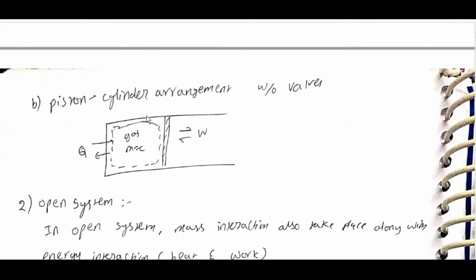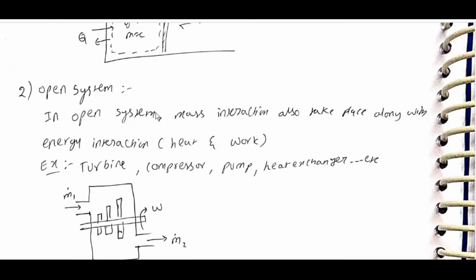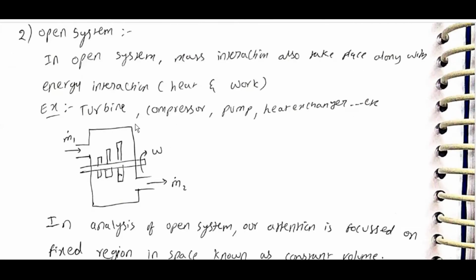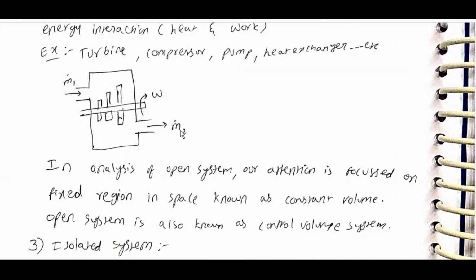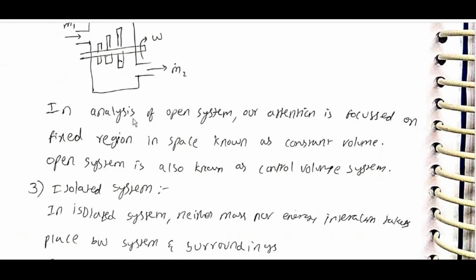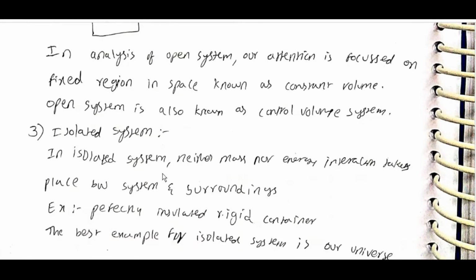Piston cylinder arrangement: M is constant, gas inside, Q can interact, work can also interact, without walls. Open system. In an open system, mass interaction also takes place along with energy interaction, heat and work. Example, turbine, compressor, pump, heat exchanger, etc. With m dot 1, m dot 2 and work. In the analysis of an open system, our attention is focused on a fixed region in space known as control volume. An open system is also known as a control volume system.